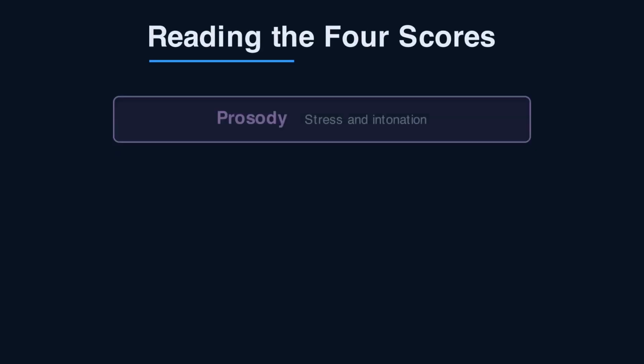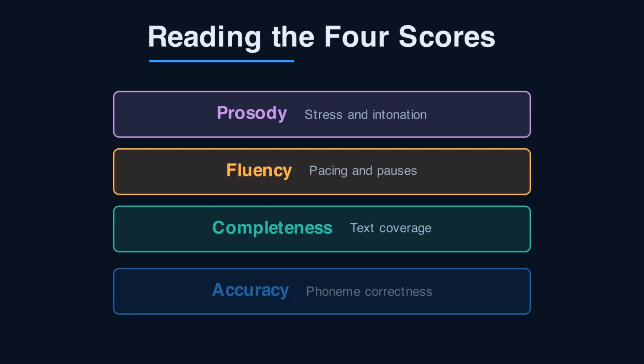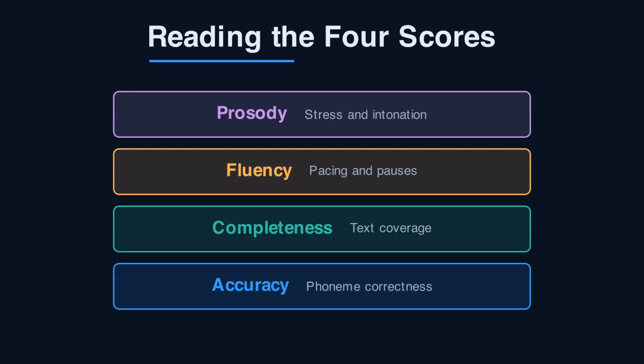The API returns 4 dimensions. Accuracy measures phoneme correctness. Fluency measures pacing and pauses. Completeness measures how much reference text you spoke. Prosody measures stress and intonation. The overall pronunciation score is a weighted blend. Do not report accuracy alone as proficiency. Fluency and prosody separate a beginner from a confident speaker.